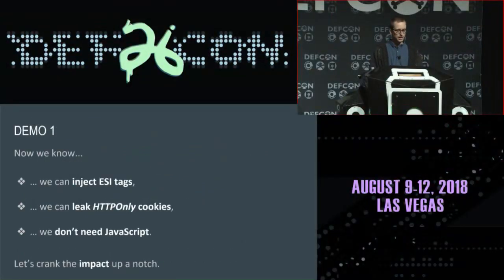So that's nice, but you need to inject a page for which a user is going to travel to. Sometimes that's not always easy. Sometimes think about self-XSS. The impact could be great, but you're only attacking yourself. So let's try to crank the impact up a notch.